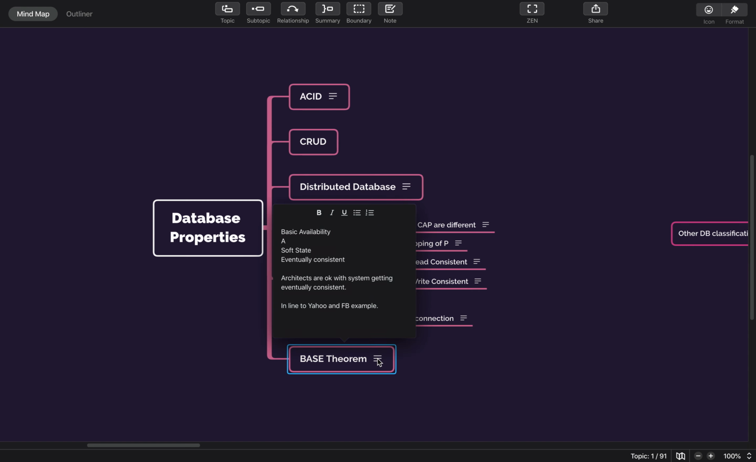So BASE theorem is nothing but basically available, soft state, and eventual consistency.